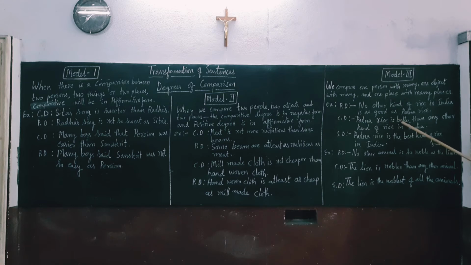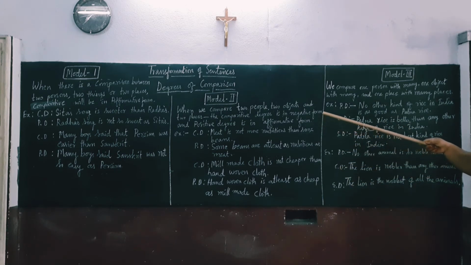Patna rice is better than any other kind of rice in India. Patna rice is the best kind of rice in India. If you see the adjectives here: good, better, best. In model 4, we find that we write a particular sentence in 3 degrees. We write in positive degree, comparative degree and superlative degree.